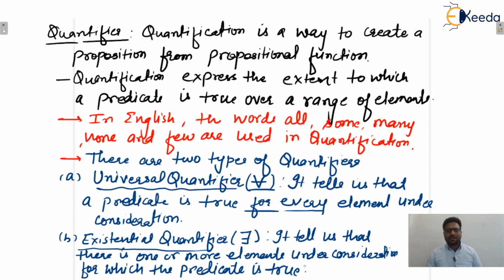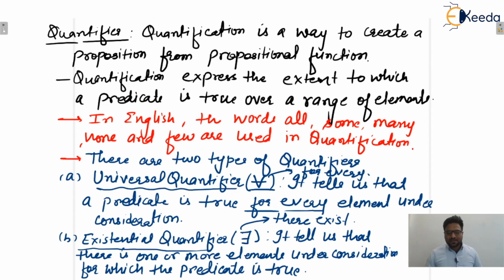There exists means that one or more elements under consideration are there for which the predicate is true. I hope this one is clear to everyone. So two types of predicates, or quantifiers, are there. First one is for every and second one is there exists. There exists means at least one, and this one is your for every, isn't it?